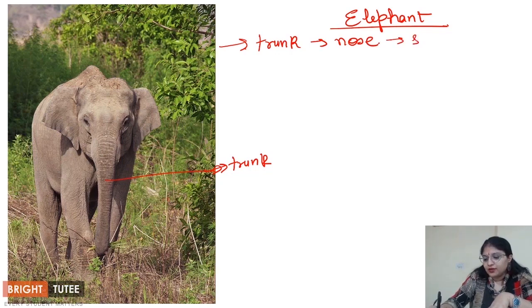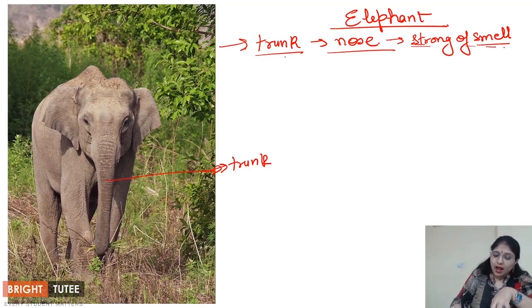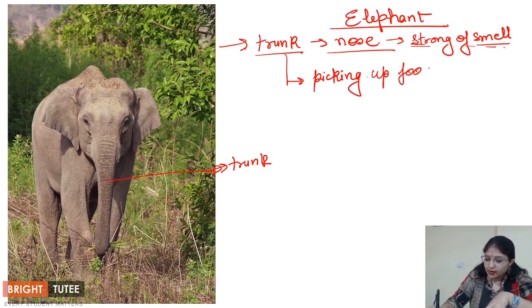Because it has a very strong sense of smell. You can imagine how strong the sense of smell these elephants have, that they are able to smell water from a few kilometers away, right? So this trunk acts as a nose and it has a very strong smell. Apart from that, the trunk is also helpful in picking up food, right? This trunk doesn't have any bone, it is pure muscle, so that's why it helps in picking up food, right?